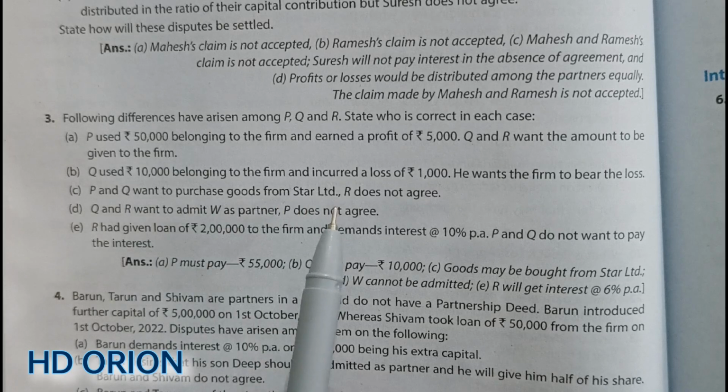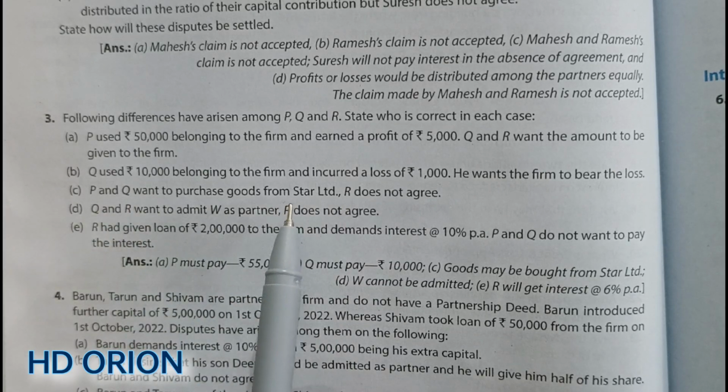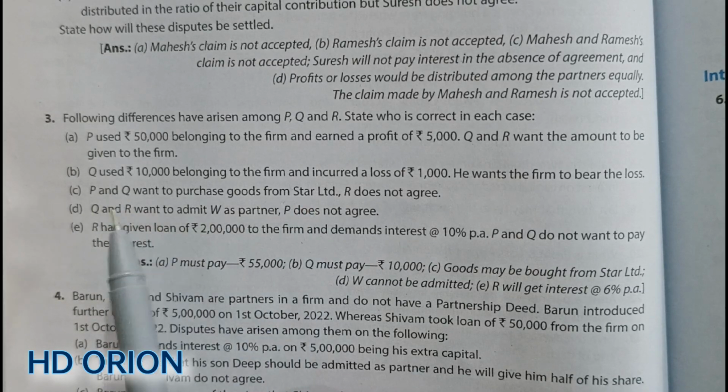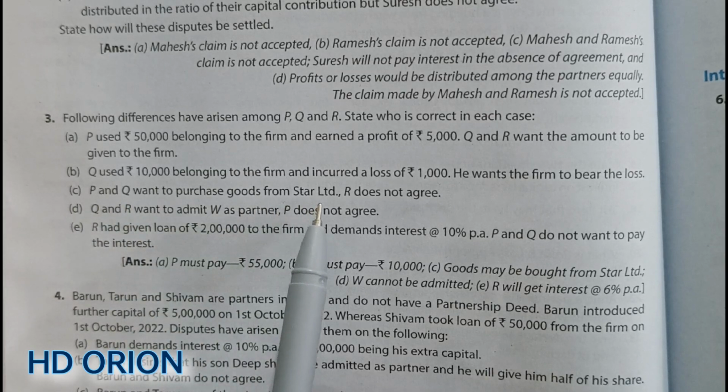So if you reverse the case, if R is agreeing and P and Q are disagreeing, then in that case they cannot purchase from Star Limited because the majority are refusing. But in this case, the majority of the partners are agreeing to purchase from Star Limited, and as a result they can purchase goods from Star Limited.